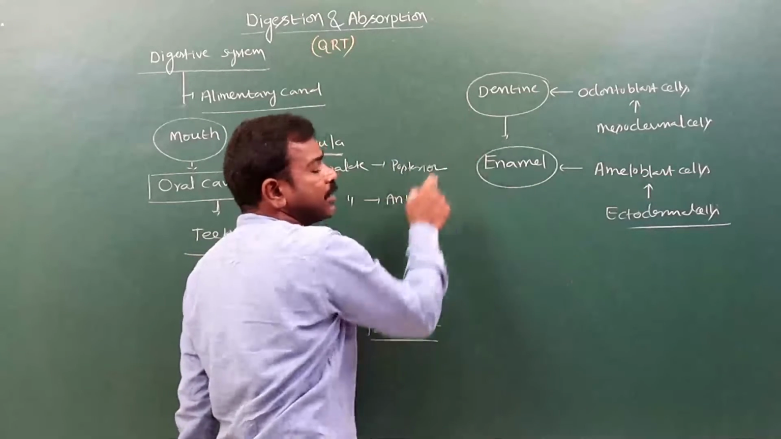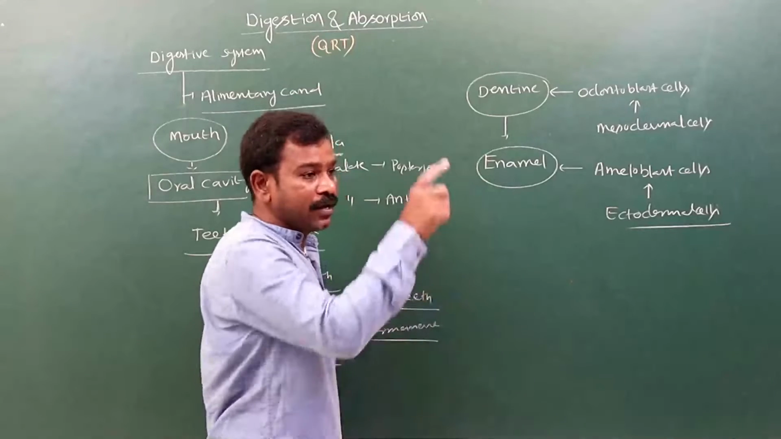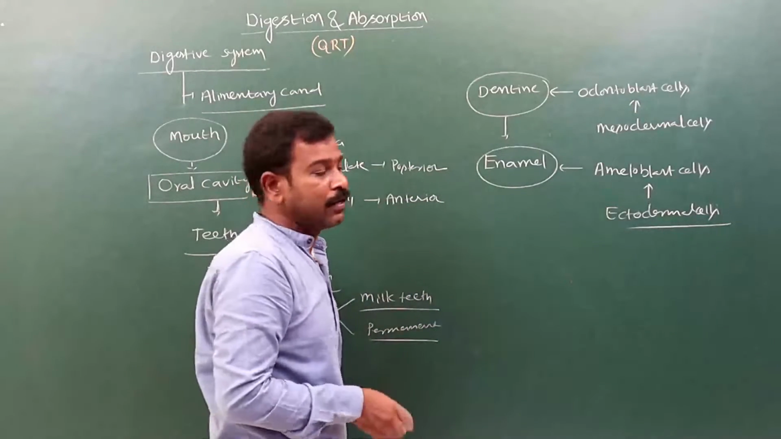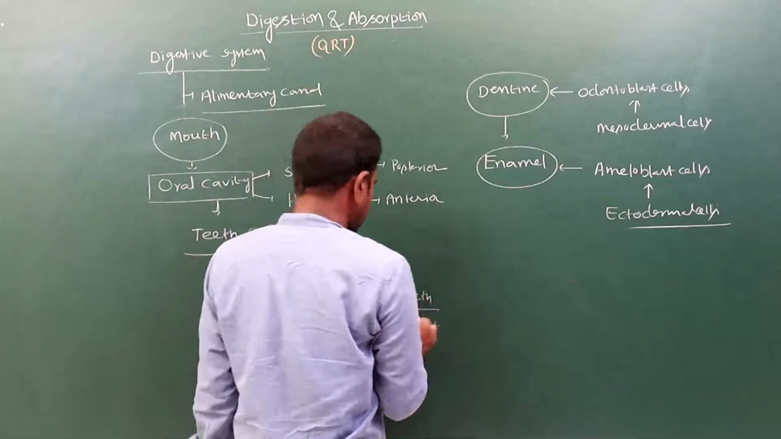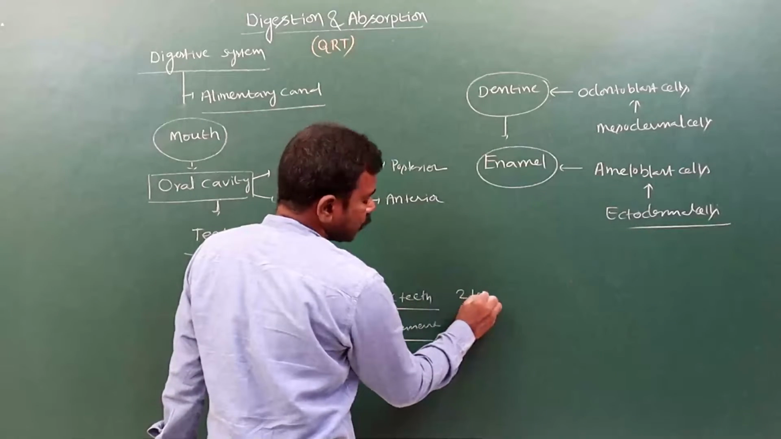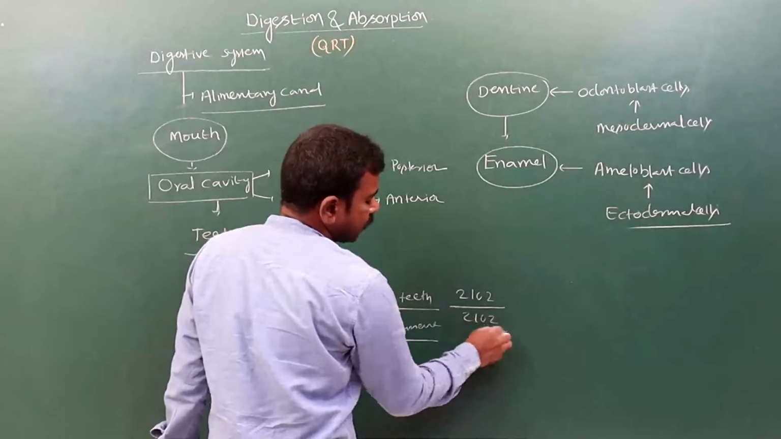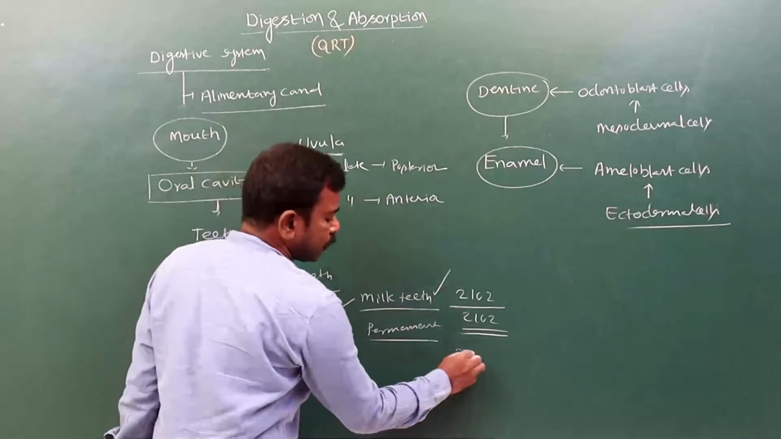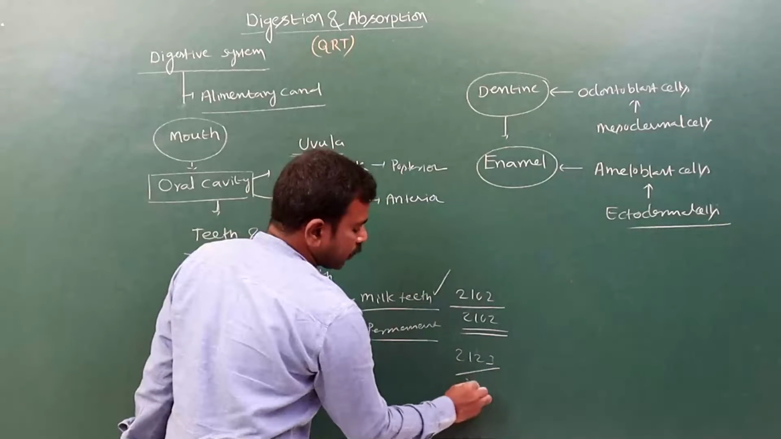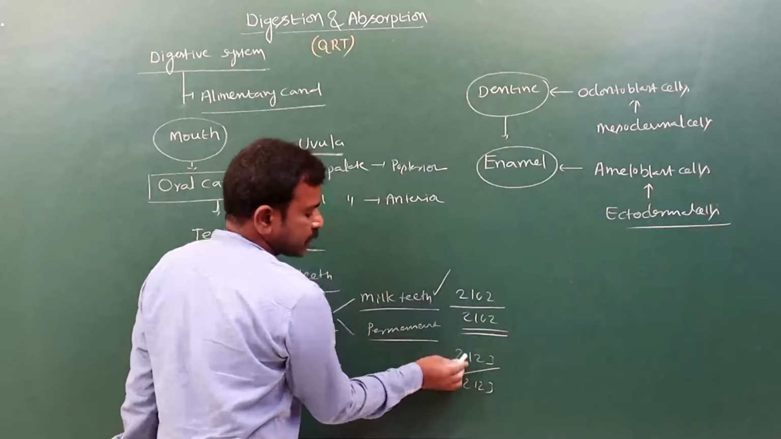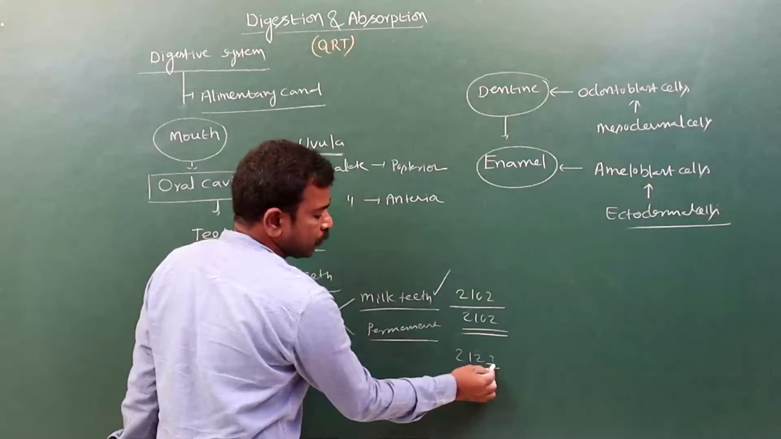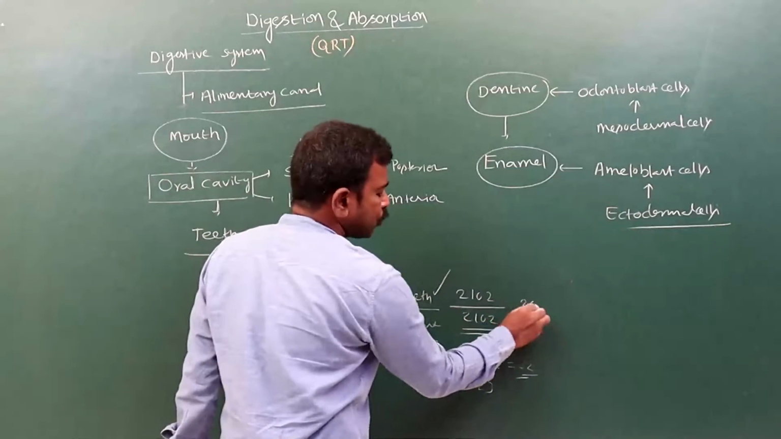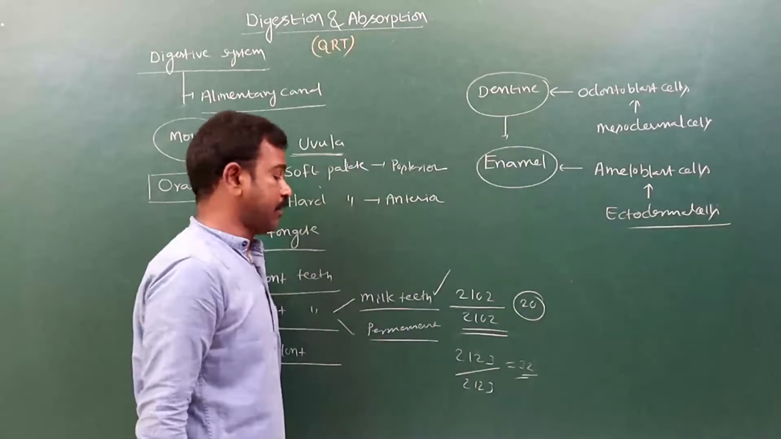The root of the dentin is covered by cementum, and the gums are covered by the periodontal membrane. In human beings, the dental formula of the milk teeth is 2102 by 2102, and of the permanent teeth 2123 by 2123: incisors, canines, premolars and molars. In total, 32 are the permanent teeth and 20 are the milk teeth.